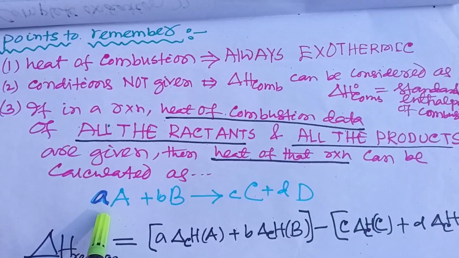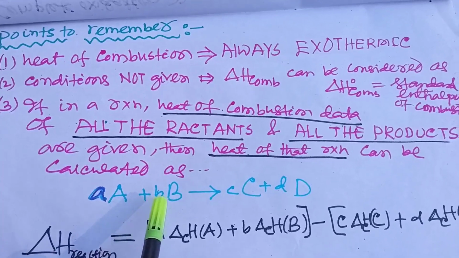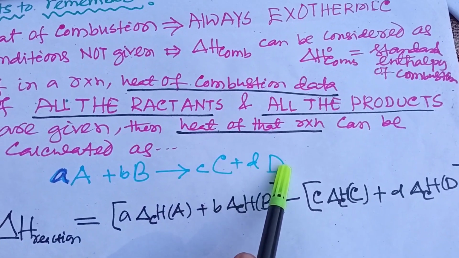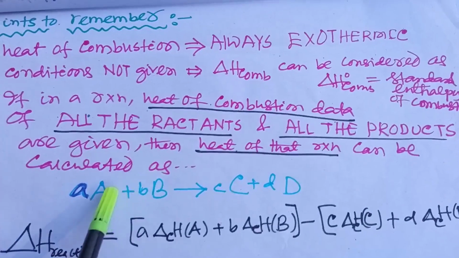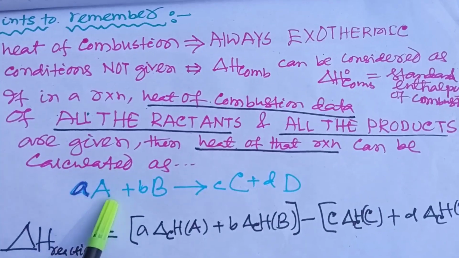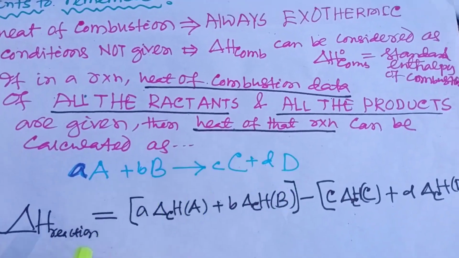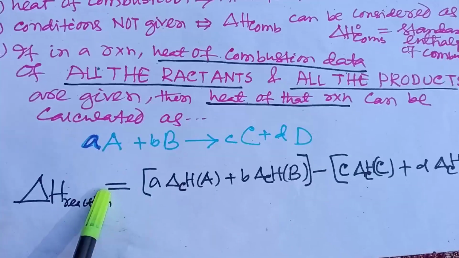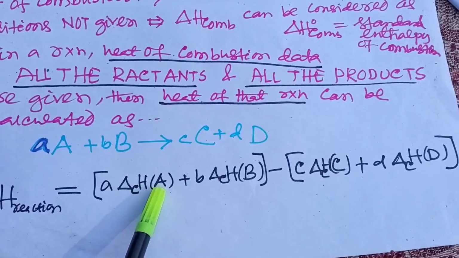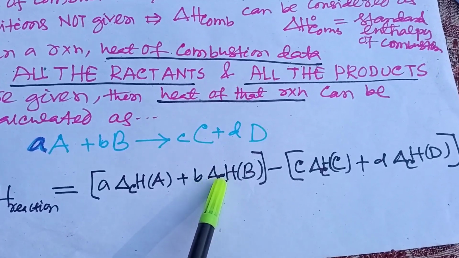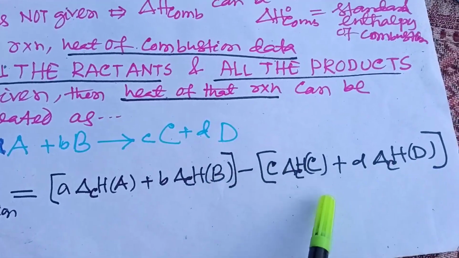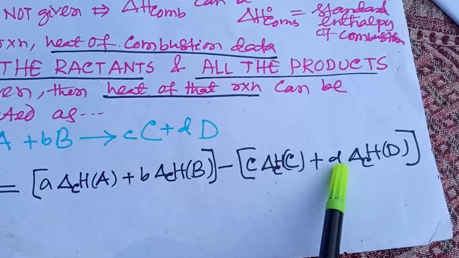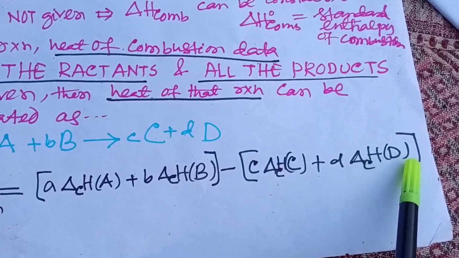Let's say the reaction is a mole of A plus b mole of B gives c mole of C plus d mole of D. If the combustion data of all the reactants and products are given, then the enthalpy of that reaction is equal to a times the enthalpy of combustion of A plus b times the enthalpy of combustion of B, minus c times the enthalpy of combustion of C plus d times the enthalpy of combustion of D.